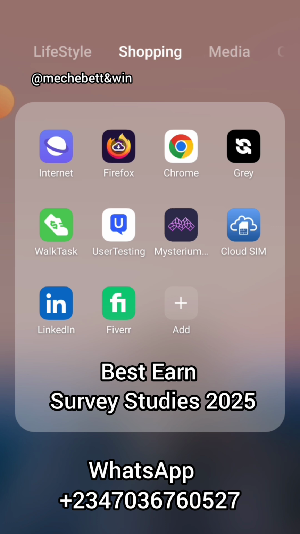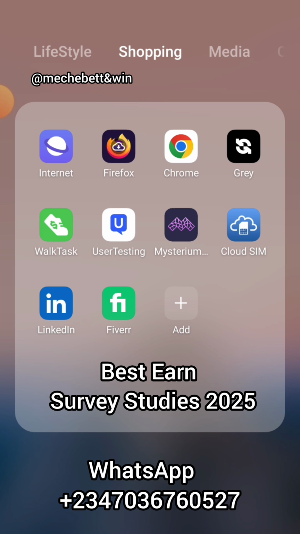Those counts bring points. Once you reach the level that is needed, they will pay you $5. The minimum they pay for WorkTask is $5. That one is different from this survey I'm talking about. So for the survey, we download this user testing app.